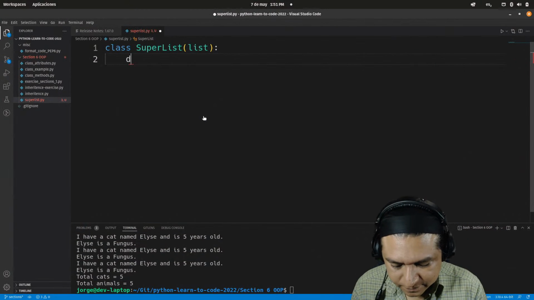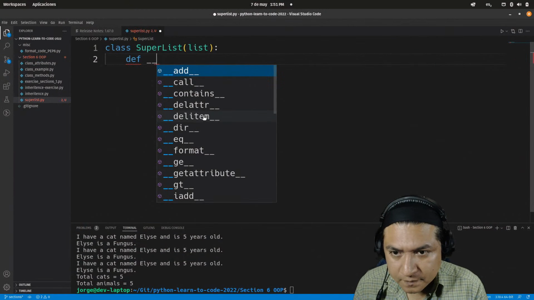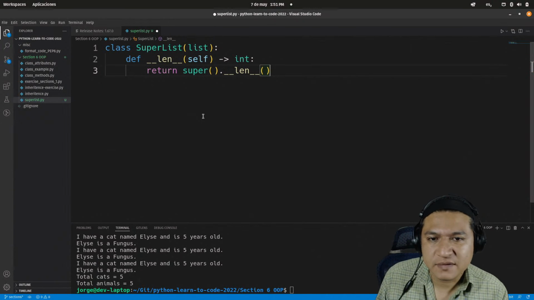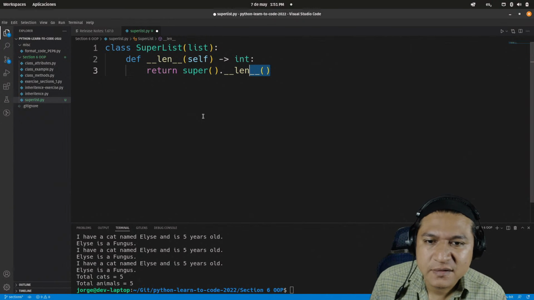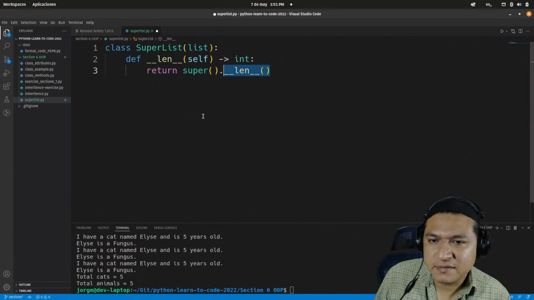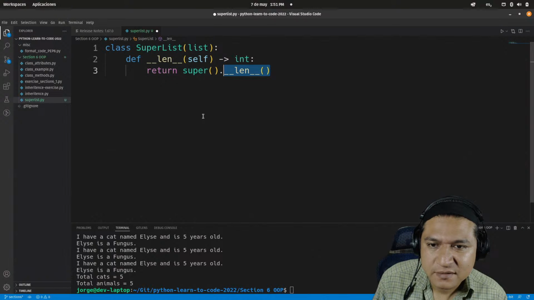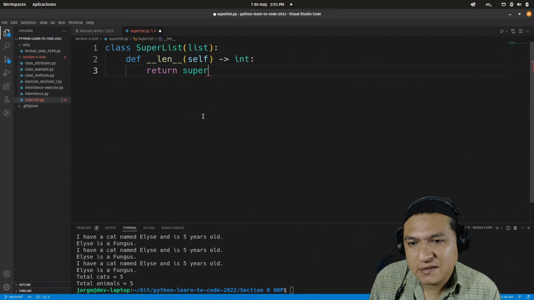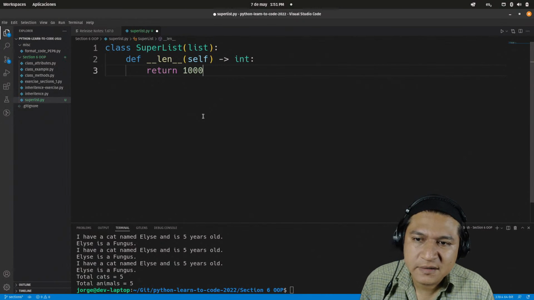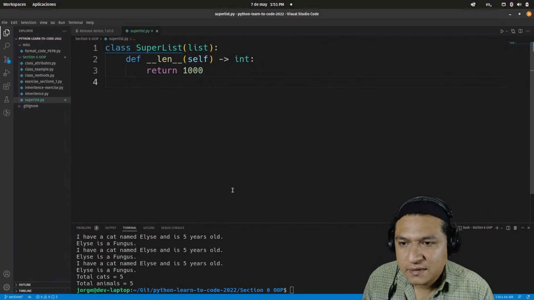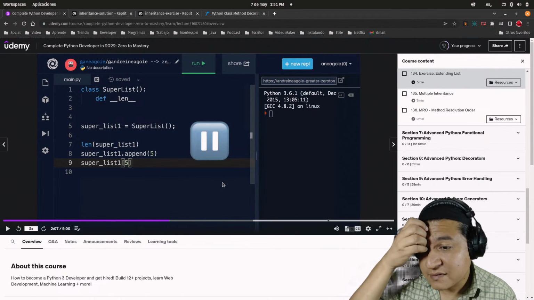And length. Well, in this case, I'm going to return 1,000 all the time, so I can just do that. And let's try to run this.